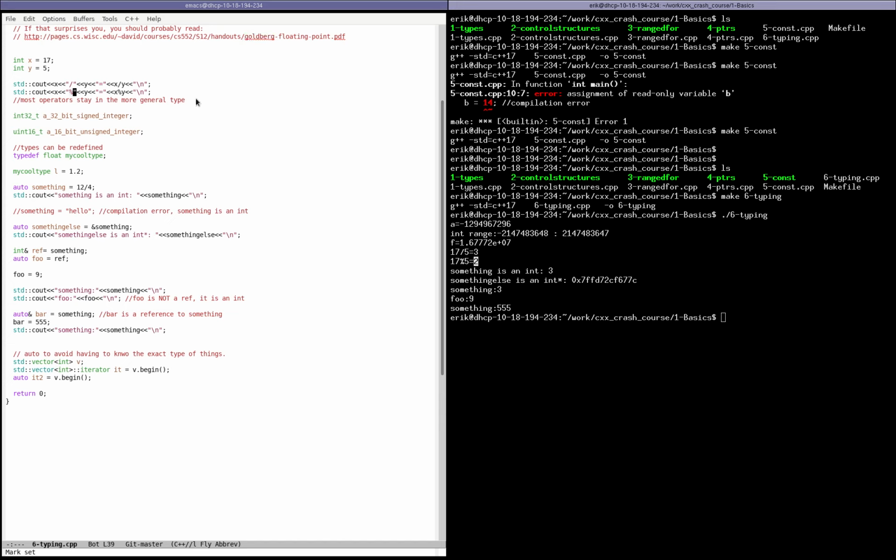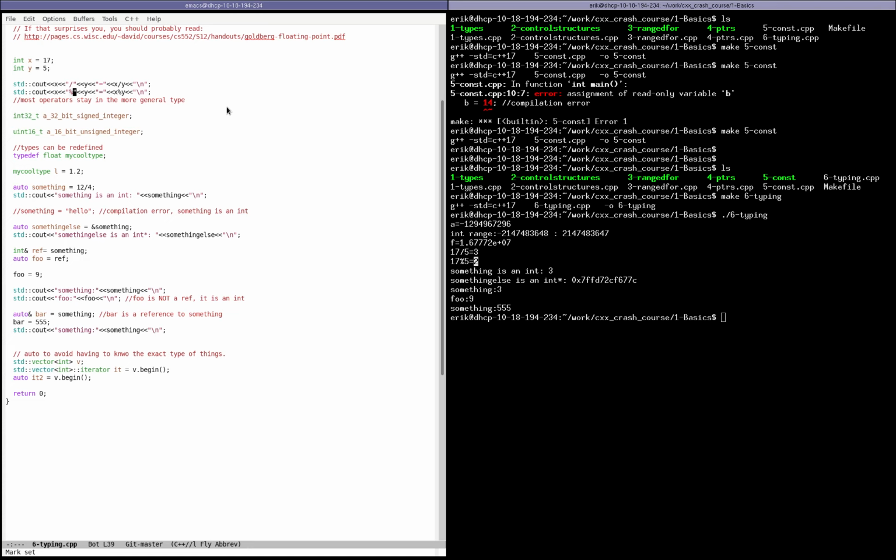In all cases, I believe in C++, operators stay in the type that is more general. That means that if you do an int plus an int, you're going to get an int. If you get a 32-bit integer plus a 64-bit integer, you will get a 64-bit integer as an output. And if you do something like take an integer and multiply it by a float, what you're going to get is a float, and things of that sort.